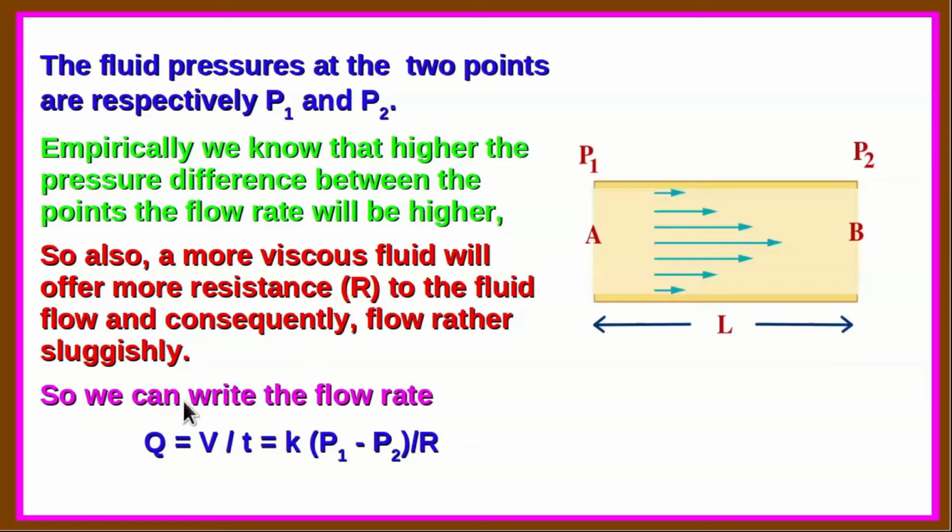Therefore, one can write for the flow rate Q, that is the volume per second, the volume flowing through a particular area of cross section per second, as equal to some constant times P1 minus P2 divided by R. So this is the pressure difference, and R is the resistance offered by the fluid arising from the viscosity property.